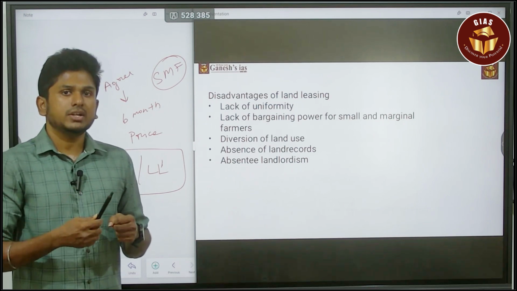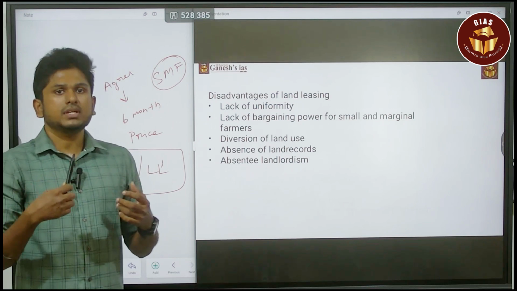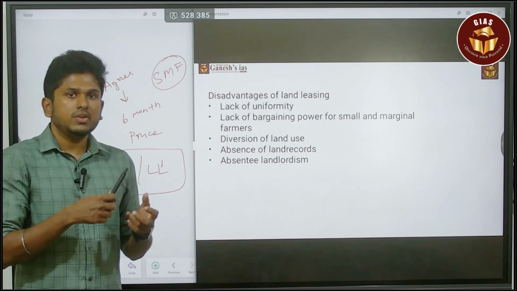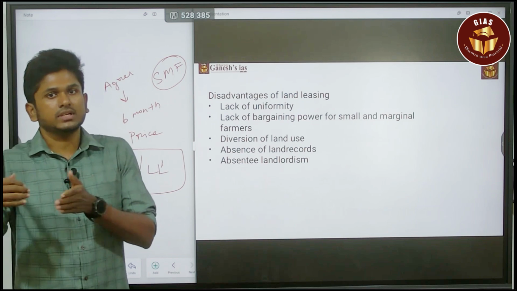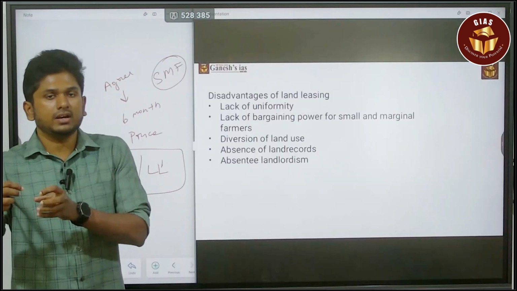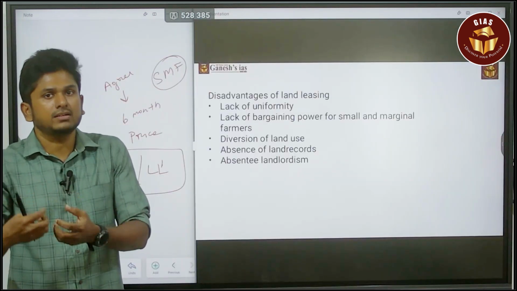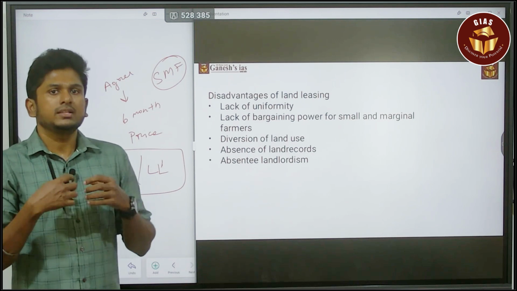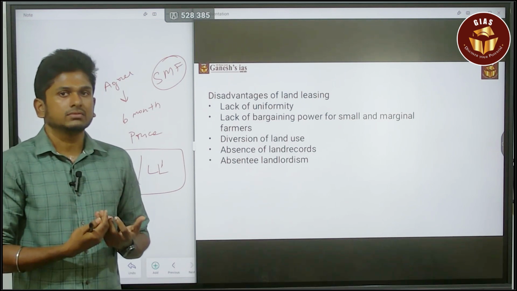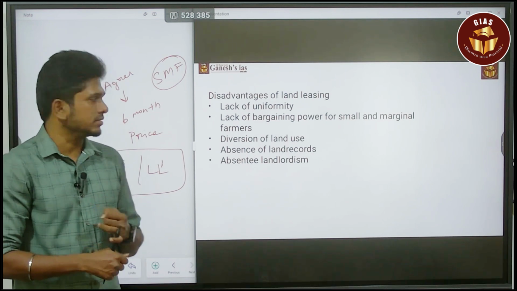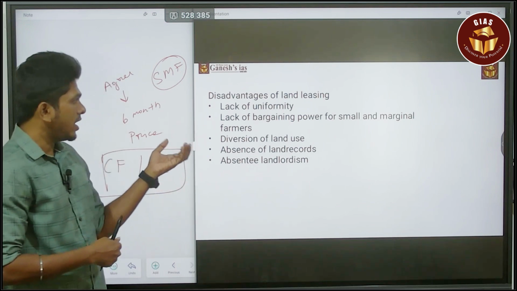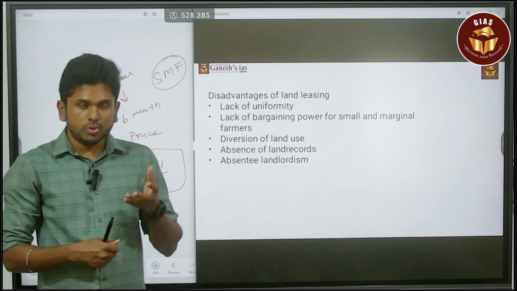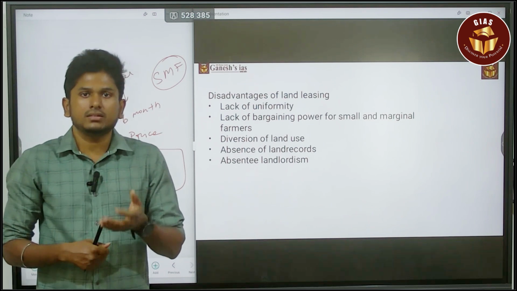In that scenario, the major MNCs or international companies won't make agreements with landholders, because there is no uniformity of law. Another thing is, they also don't have bargaining power. And another major issue is absentee landlordism.